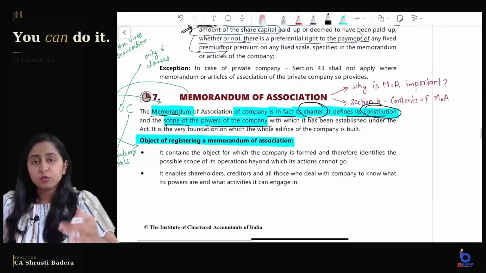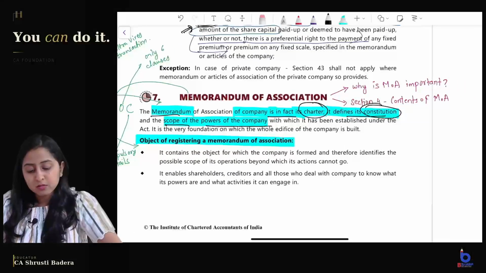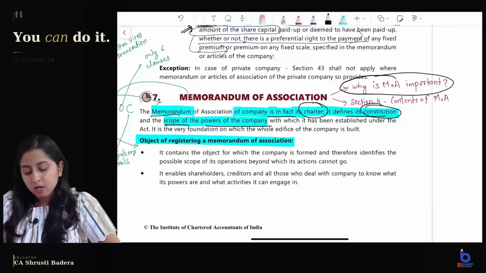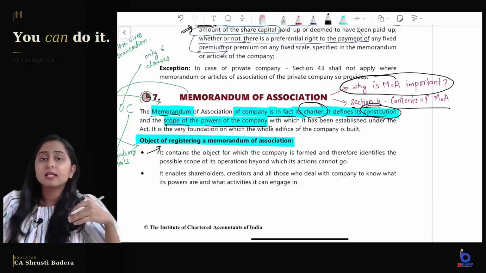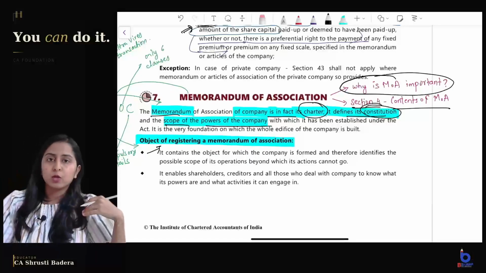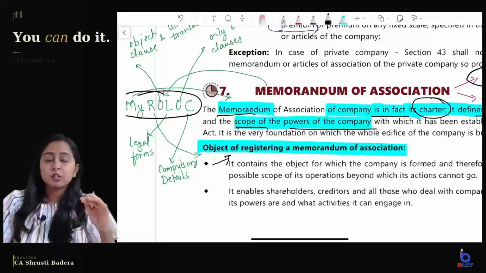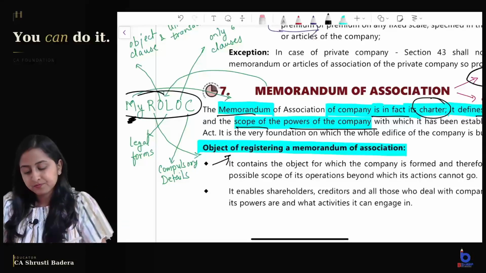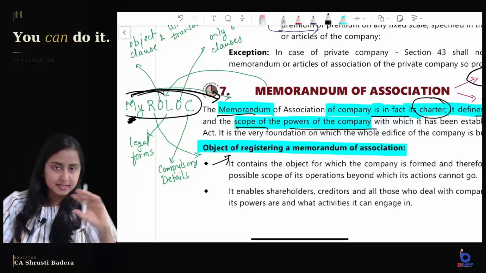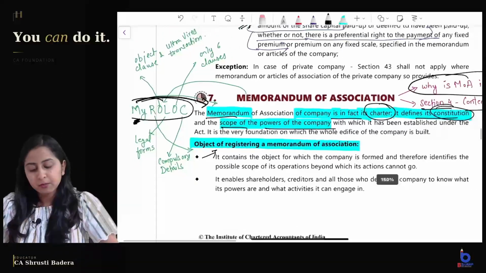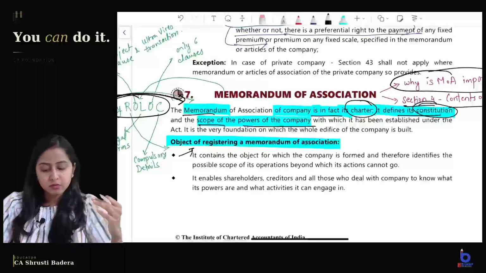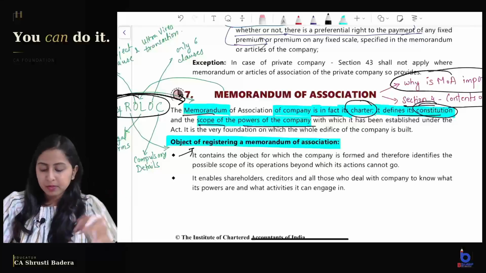Two things we need to know when we discuss the memorandum. First, what is a memorandum? We have already discussed. Why is the MoA important? That is the object of registering the MoA. And section 4, that is what is actually the content of the MoA, what is written in the MoA, right? I have a memory technique to remember everything related to the MoA, and that is my ROLOC. What is my ROLOC? M means everything about the memorandum, the basic things, like it is the charter of the company, it defines powers and objectives of the company, it is the constitution of the company, etc.